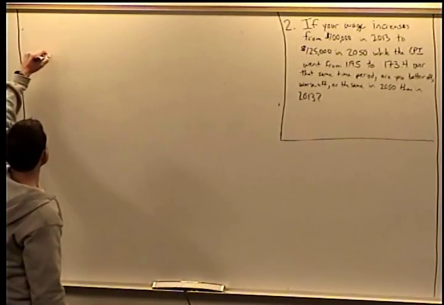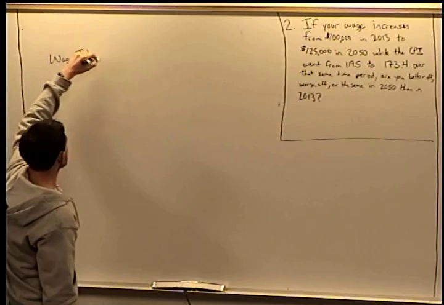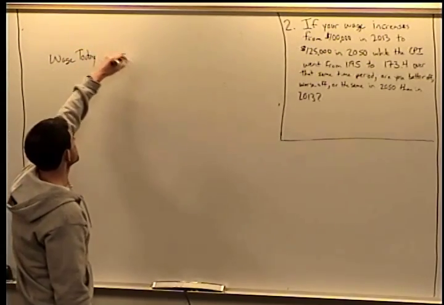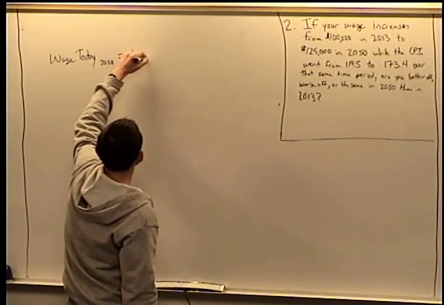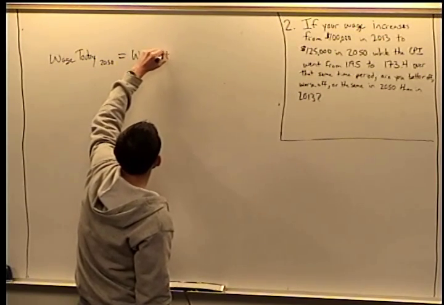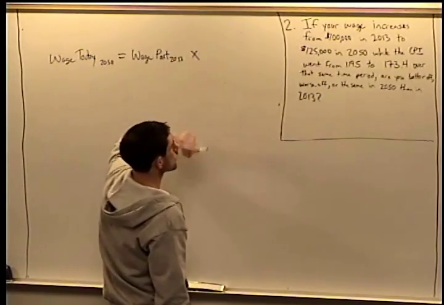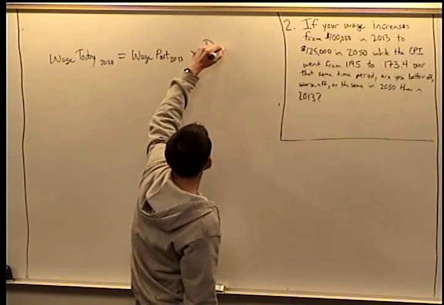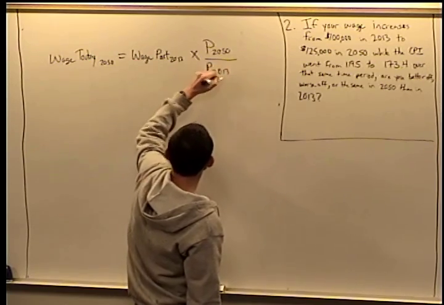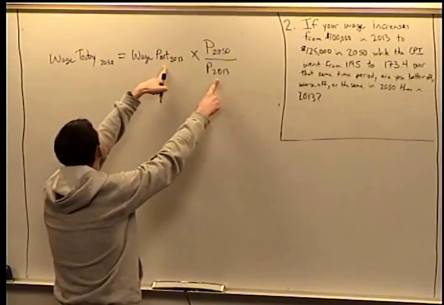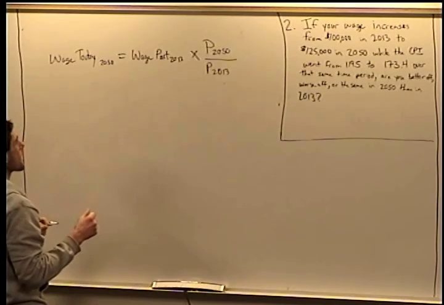So we said we can use the wage today, that's going to be in 2050 for you, is going to be equal to the wage in the past, or the wage in 2013, multiplied by the price level today, which is 2050, over the price level in 2013. So we're canceling out 2013 dollars, multiplying by 2050 dollars, and that gets us to what would be the equivalent wage rate today.